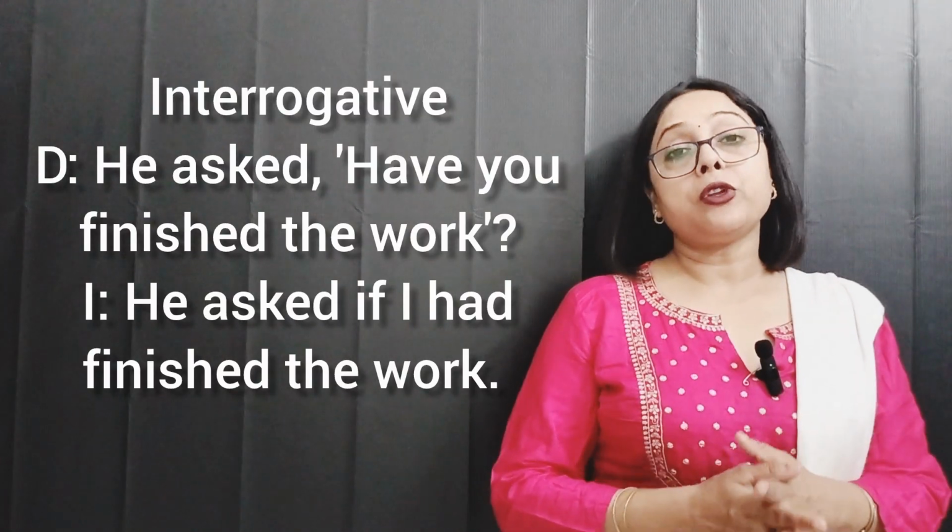So this you have to remember, if the sentence is starting from the auxiliary verb, then you have to use the word if or whether. So this is all about interrogative sentence. So we have discussed all the different types of sentences, and all the sentences have different and specific rules to convert it from the direct to indirect sentence.